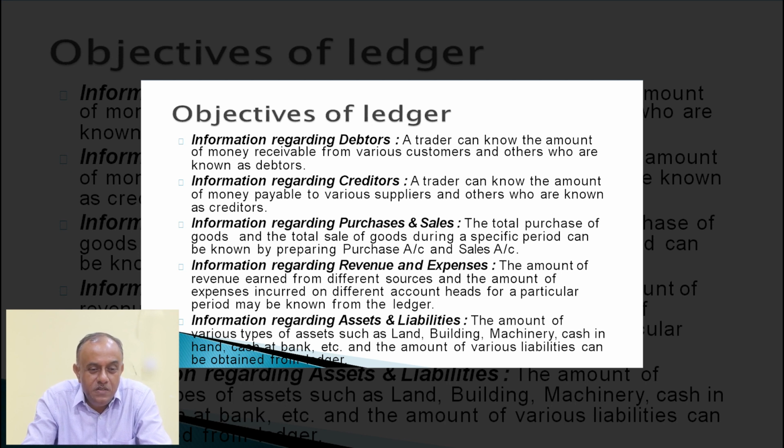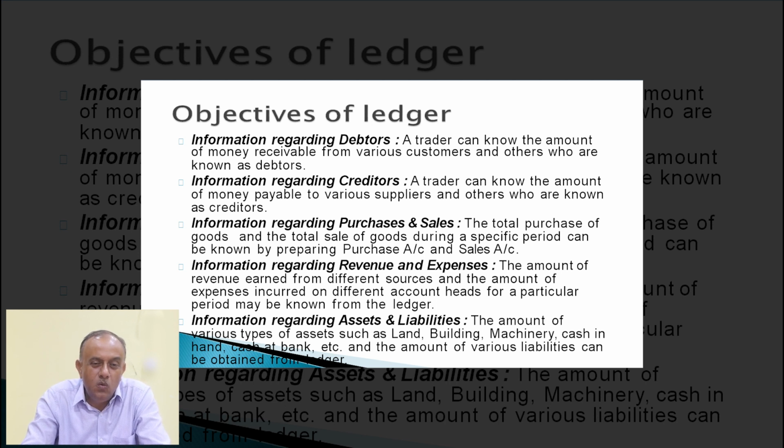Another important objective is information regarding assets and liabilities. The amount of various types of assets such as land, building, plant, machinery, cash in hand, cash at bank, etc. and the amount of various liabilities can be obtained from ledger accounts. So the ledger is very, very important to know the position of assets and liabilities. There are so many assets acquired by a business house. There will be land, building, plant, machinery, furniture, etc. Like liabilities, bank loan, creditors, etc.